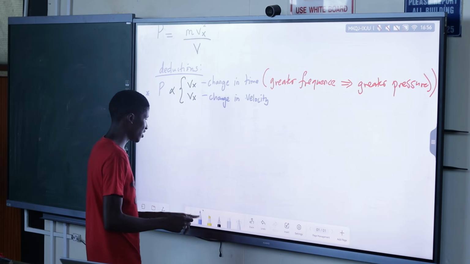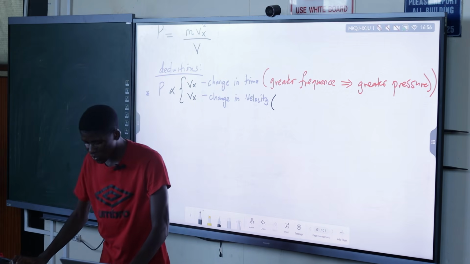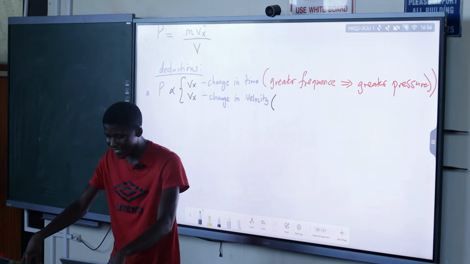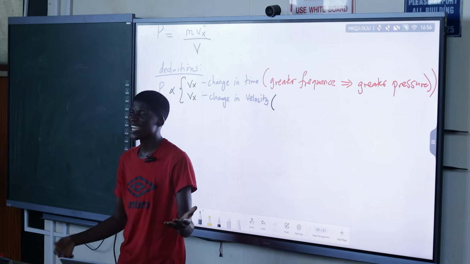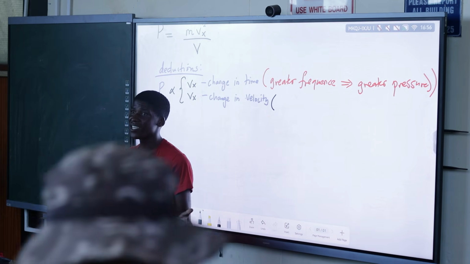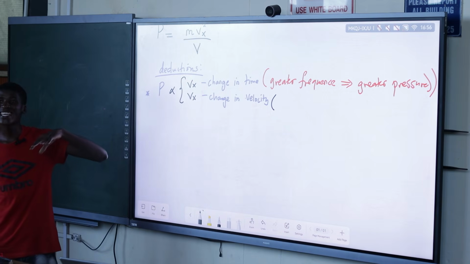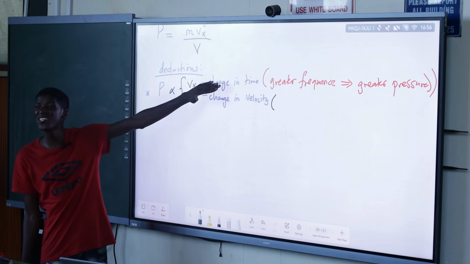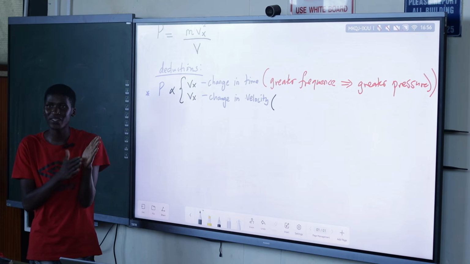If the molecule is moving faster, each collision will become more violent and exert more pressure. It's kind of implying the same thing, but now we are looking in the context of velocity, not frequency. Before, we were looking at frequency because we were looking at the time, determining how many collisions per unit time.